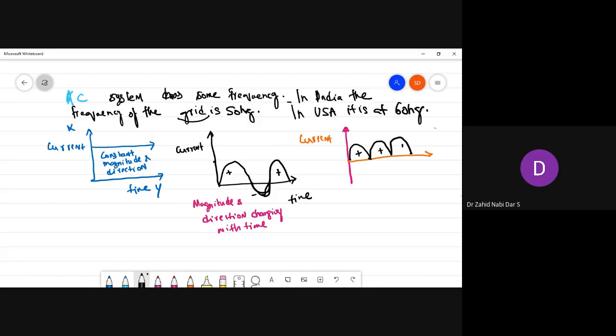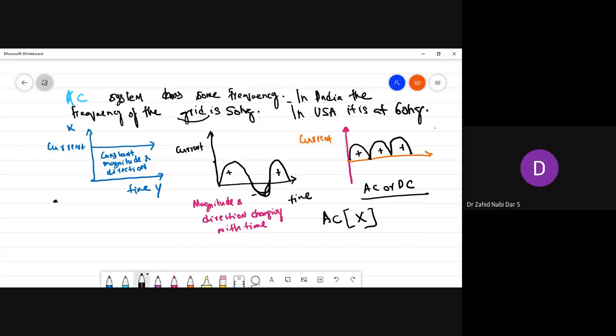Plus, plus, and plus. Whether this is AC or DC, tell me. AC, sir. You are telling DC, somebody is telling AC. See, AC it is wrong. Why is it wrong for AC? Because there is no change in direction. Okay, so there is no positive and negative. In AC there would always be a positive and negative half cycle.